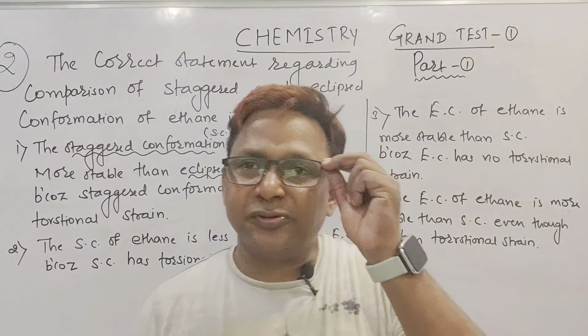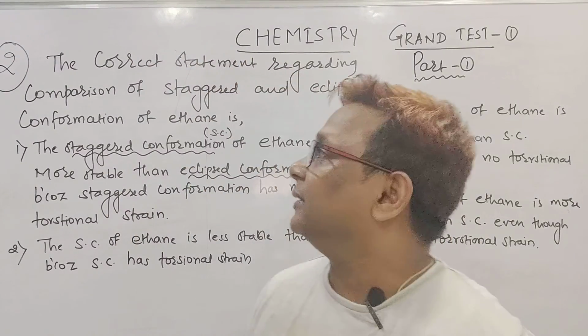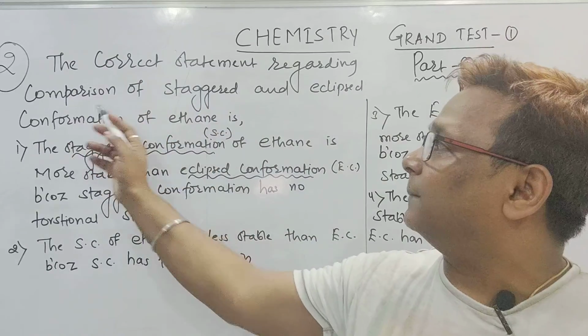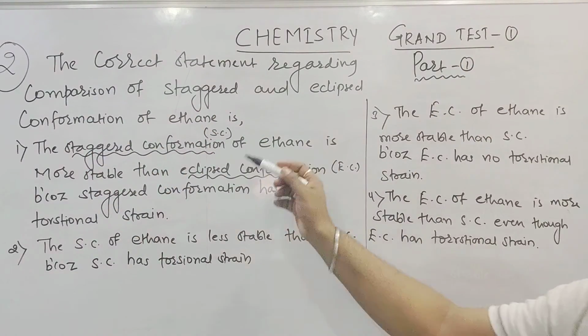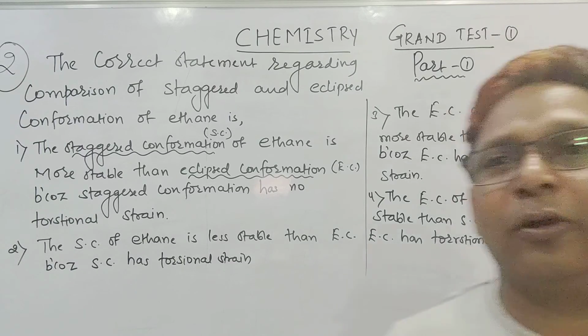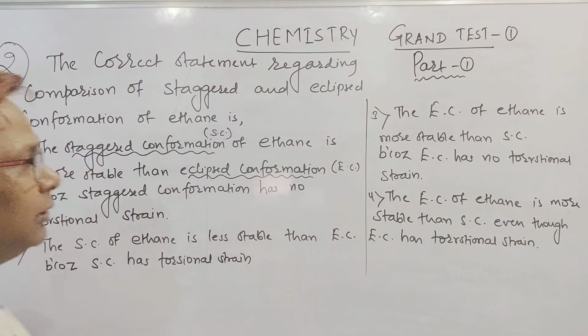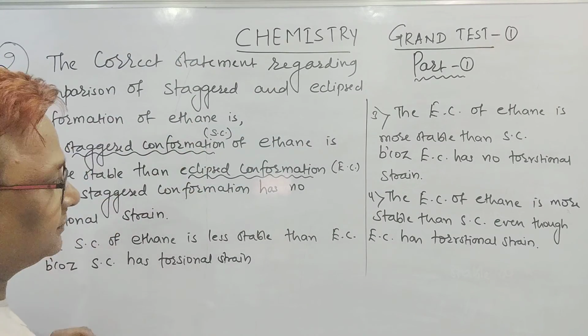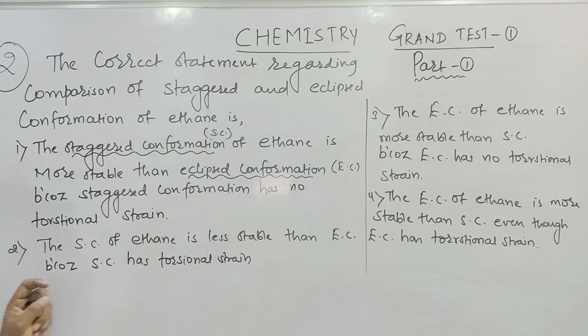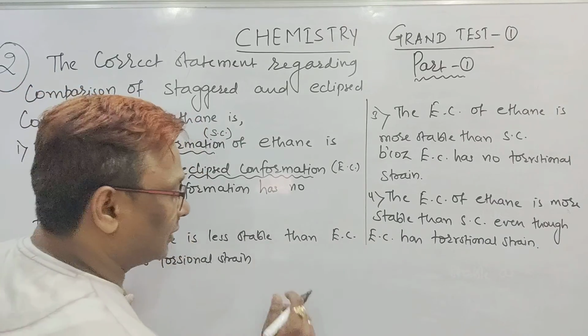Beta, second question, see what they give. They are asking: the correct statement regarding the comparison of staggered and eclipsed conformation of ethane is. These are the four options. We can find the answer, but I will first tell you what it means. Staggered and eclipsed conformation of ethane. Do you know how to write them?